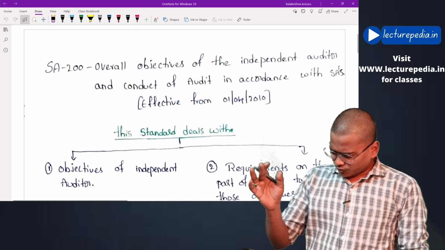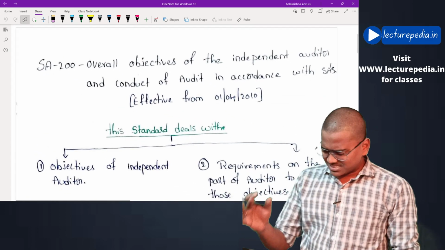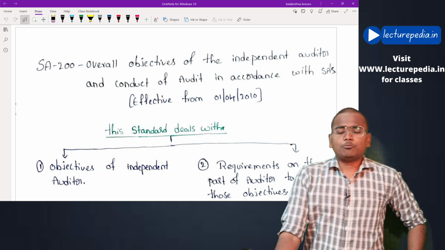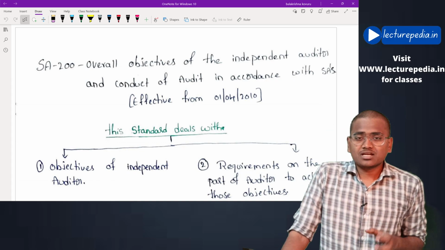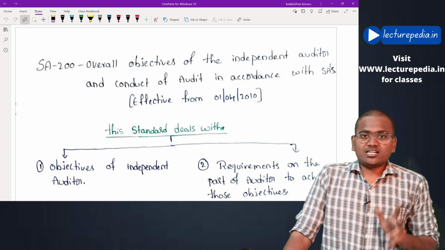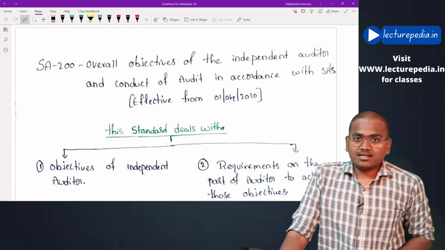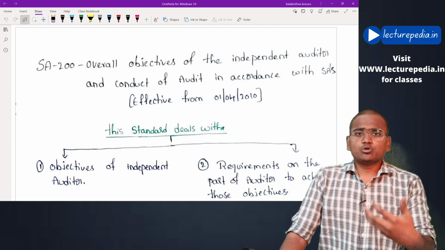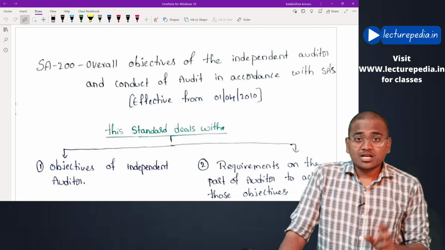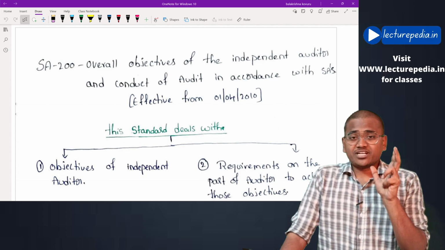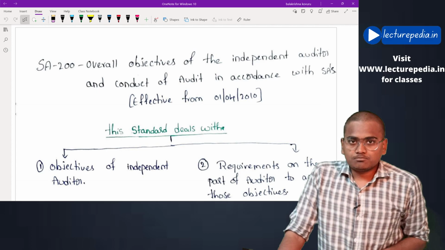Now first of all, before revising the standard, most of the students will feel difficulty to remember the standards. They will be easily able to understand the standard, but they will feel difficulty to remember it.